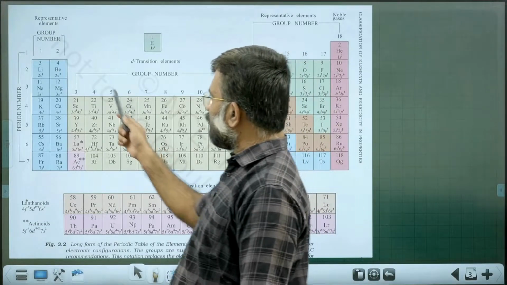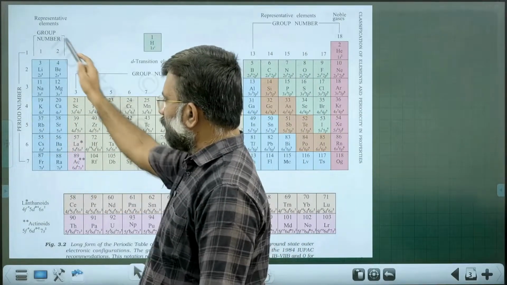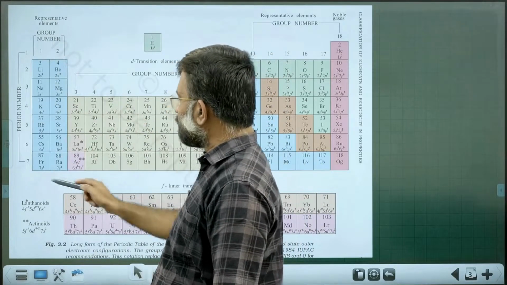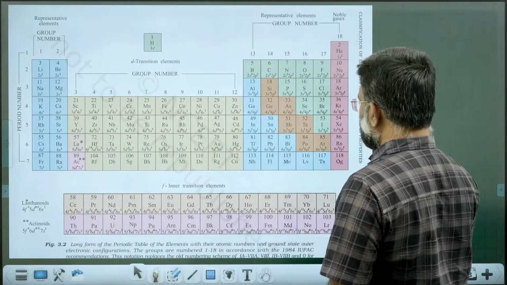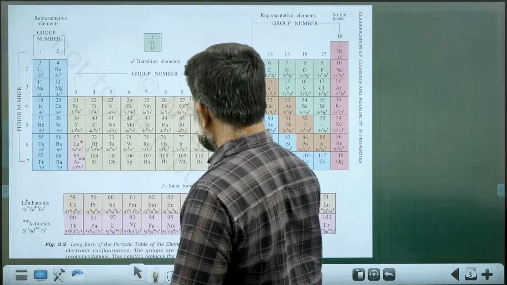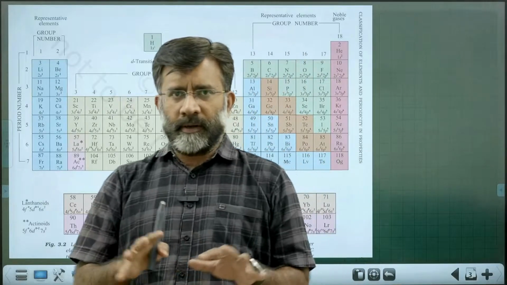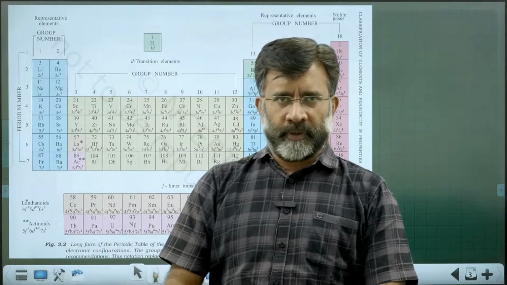And the elements are classified into S block elements, which is applicable to quantum mechanical aspects: S block elements, P block elements, D block elements, and F block elements. This is the modern arrangement of the long form of the periodic table.